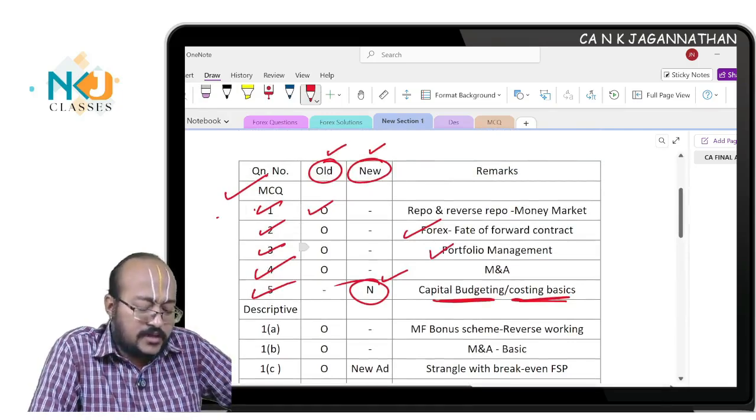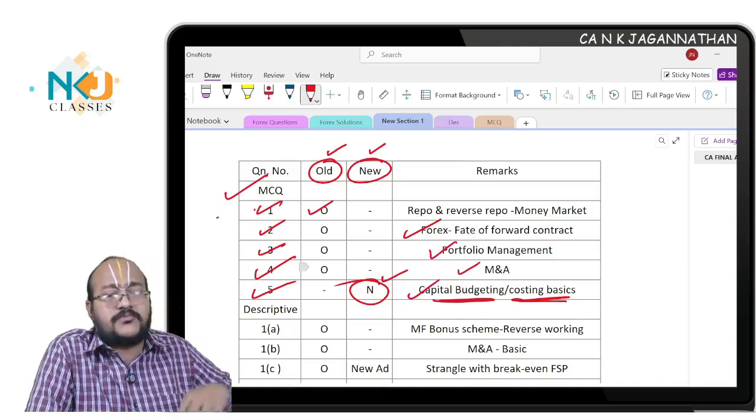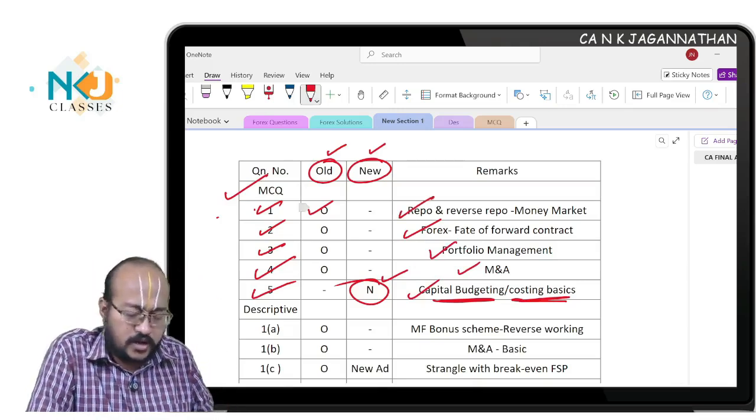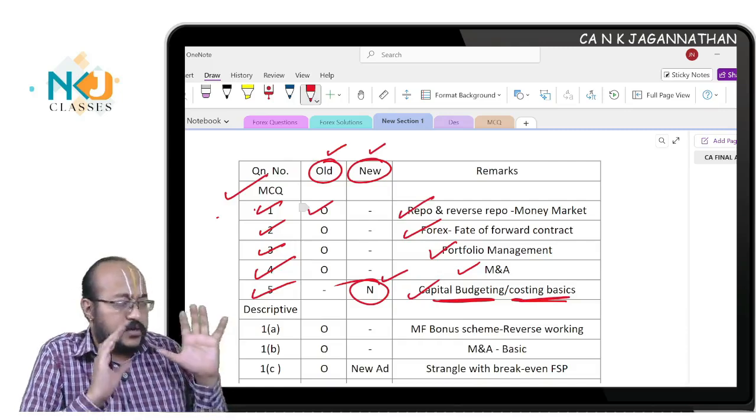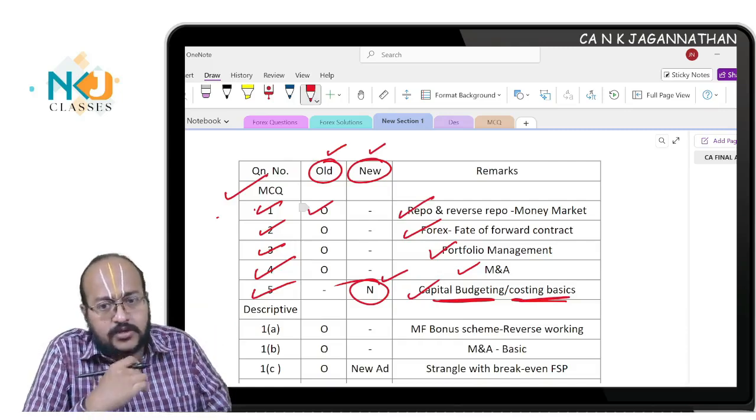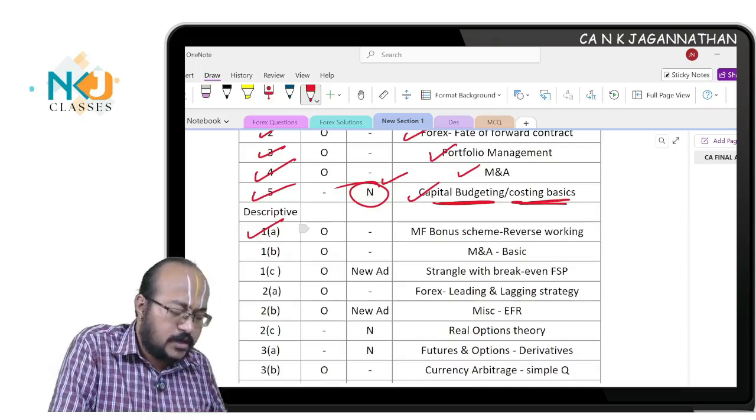I think all the other parts you can easily solve. Portfolio management is directly taken from the study mat and they have put it. So I don't think there is any issue. Even this question is a study mat question only. So if you have done the proper revision and solved all these questions, you will be comfortable with the MCQ part. Now, moving on to the descriptive part.